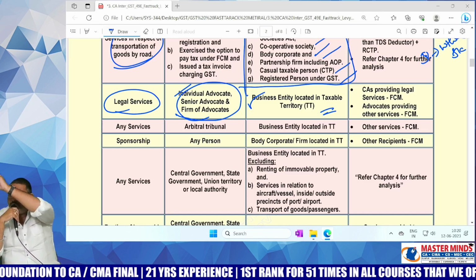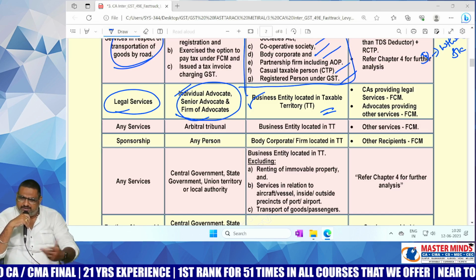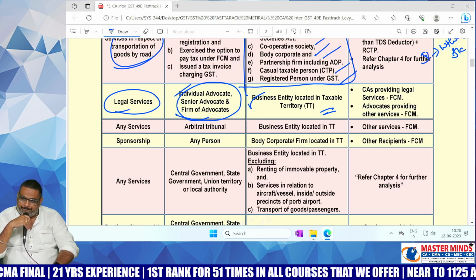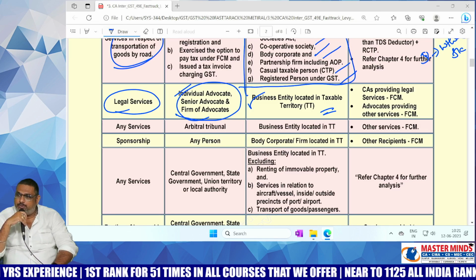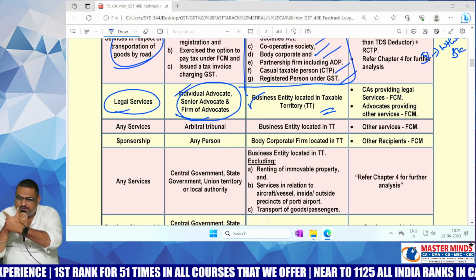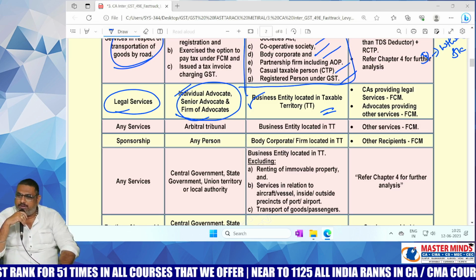NRI marriage bureau, it is named as. And legal services was obtained. In that case, FCM or RCM? Why RCM in this case? Because NRI marriage bureau comes under business entity. If at all it is a business entity, then only RCM.